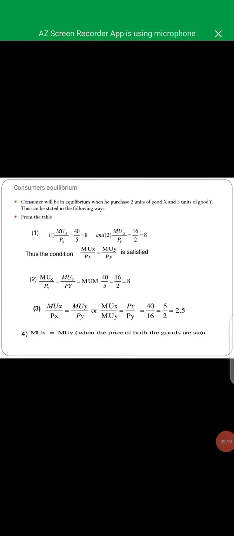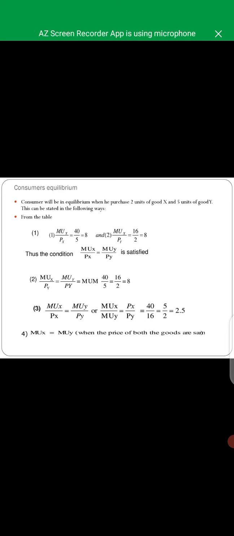Here you can see the practical example of the consumer's equilibrium. The marginal utility of X divided by PX, that is 40 divided by 50, we get 8 utils. Similarly, the same situation arises here. This is the practical example for you.